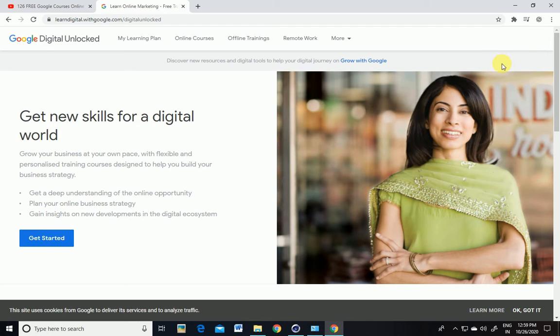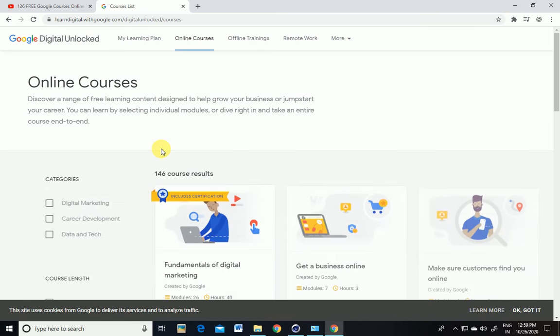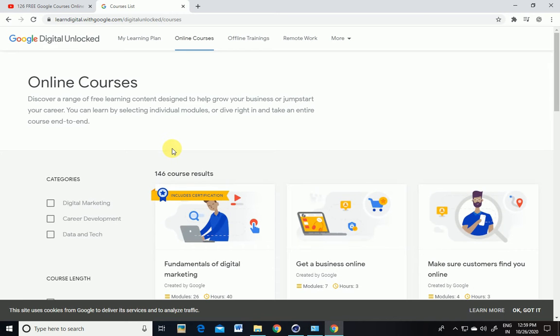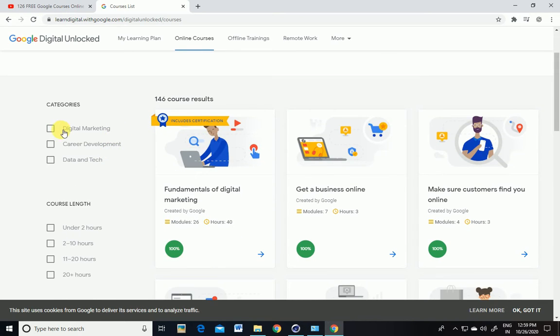Otherwise you will be able to see Get Started or Sign Up. So let's click on Get Started, and you will be redirected to its main page after you choose your account. Then you will be logged in, and here you can see lots of courses. You are going to get the certificate from Google itself for digital marketing.